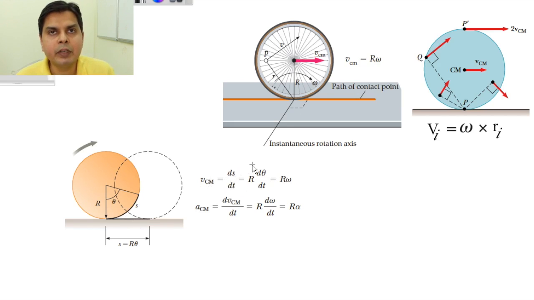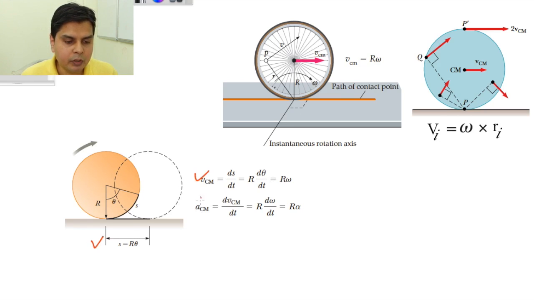The condition for rolling can be given in 3 different ways. Number 1 is that s is equal to r theta. If I differentiate, I will get VCM equal to R omega. This is condition number 2, the same condition represented in a different manner. Or we can write that ACM is equal to R alpha. When I differentiate this V, I will get A, and R omega will become R alpha. So any of these 3 you can take as the condition for pure rolling.